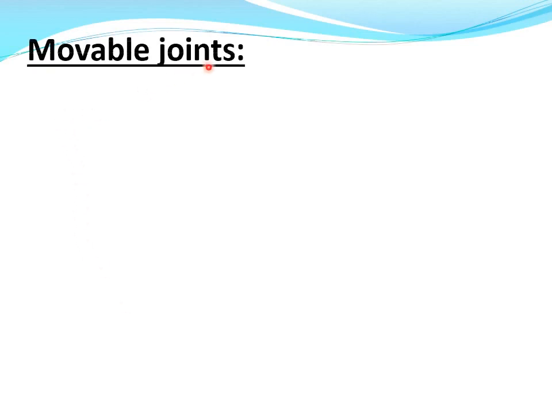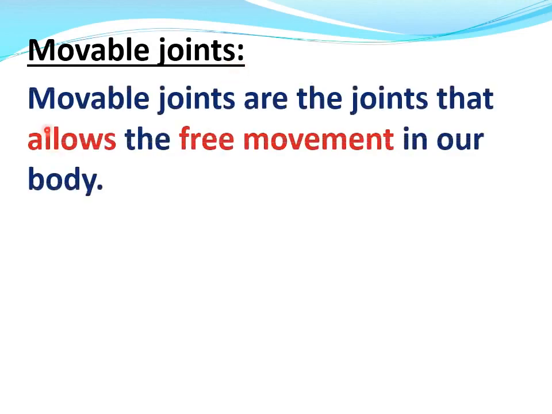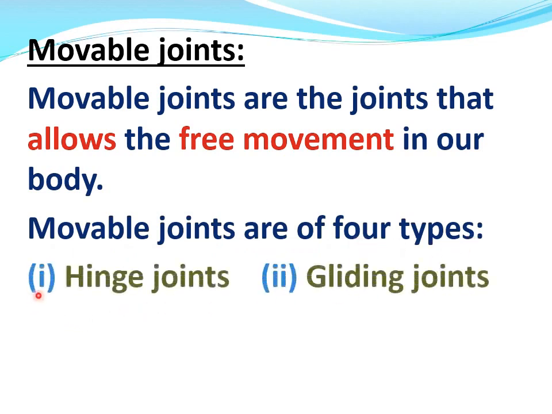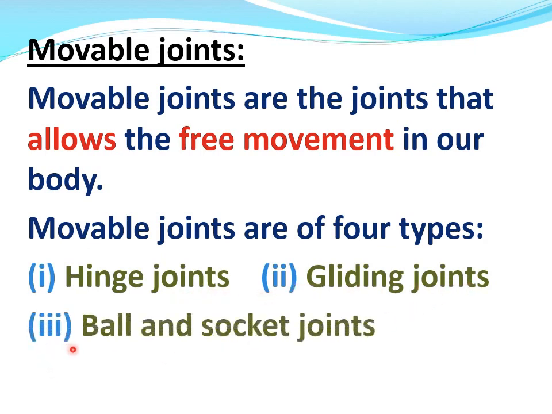Now, movable joints. What are movable joints? Movable joints are the joints that allow free movement in our body. Movable joints are of four types. Number 1, hinge joints. Number 2, gliding joints. Number 3, ball and socket joints. Number 4, pivot joints.